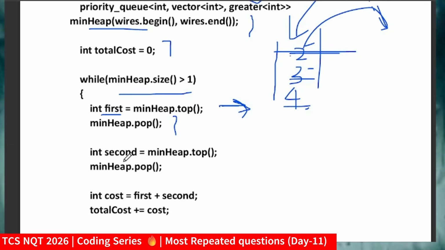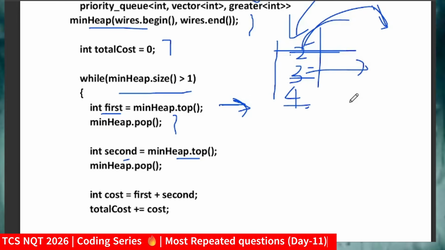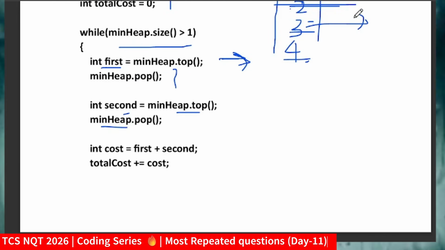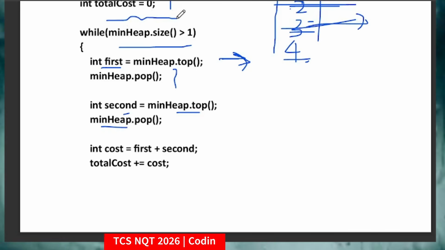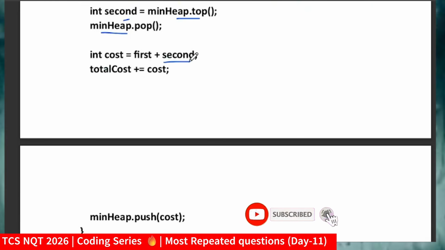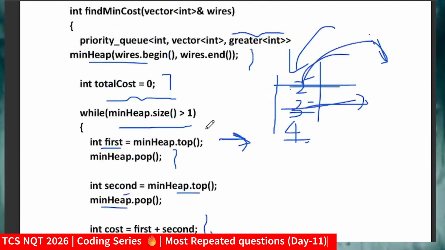Now for second, again minHeap.top(). Since 2 is already gone, now 3 will be there, so we will get access to 3. So 2 plus 3 will be there, and I will pop this as well. I will do the same operation until the exit condition: while minHeap.size() is greater than 1. Now cost equals first plus second, which will be our minimum cost, and totalCost plus-equals cost. I will keep doing this continuously until the heap size is no longer greater than 1.